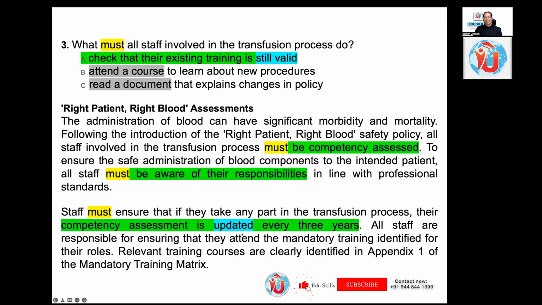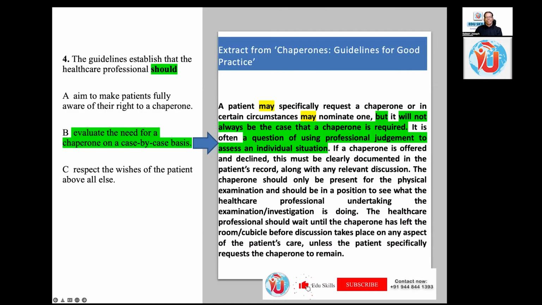So immediately, the answer is 'must be competency assessed'. Again it says training should be valid, must be aware of their responsibility, must, competency assessment is updated every 3 years, must. So the modal verb clearly indicates this is the answer. Okay, we are not going into details. We'll get back later if need be.